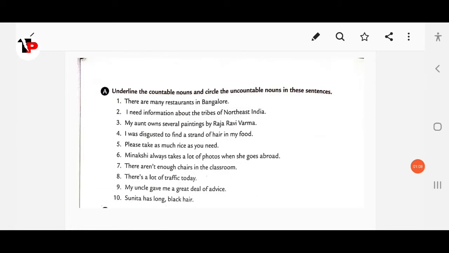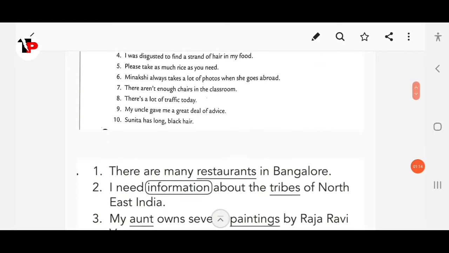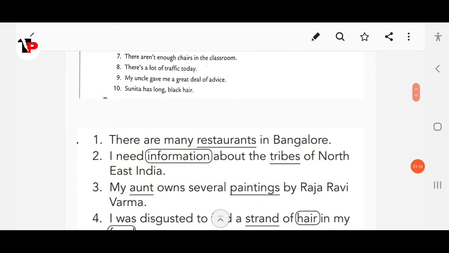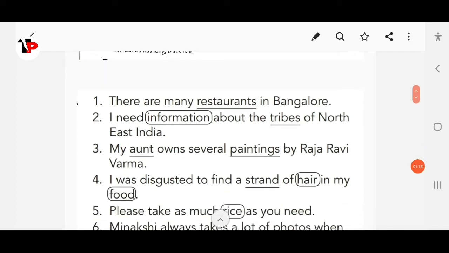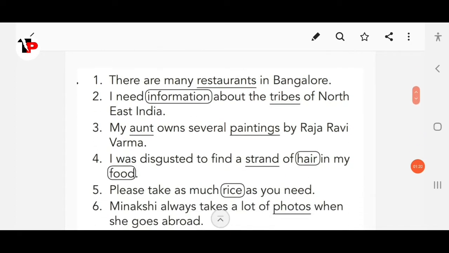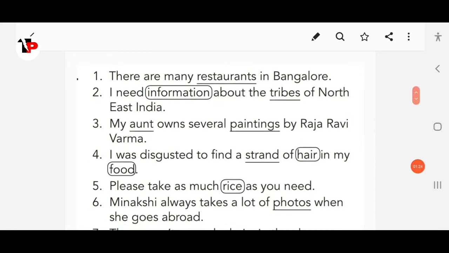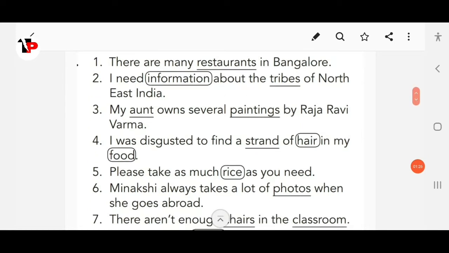Underline the countable nouns and circle the uncountable nouns in this sentence. The first: there are many restaurants in Bangalore. Okay, so here restaurants, this is countable. Then next, I need information about the tribes of Northeast India. The information is uncountable. Tribes, this is countable. My aunt owns several paintings by Raja Ravi Varma. Okay, so here aunt is countable, paintings is countable.